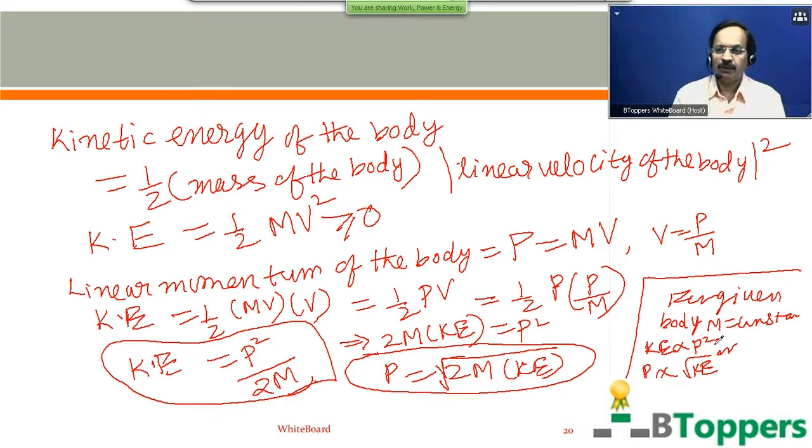Suppose the magnitude of the linear momentum of the body is doubled. That means the magnitude of final momentum is 2 times the magnitude of initial momentum, and the final kinetic energy of the body will be 2 square times, or 4 times, the initial kinetic energy of the body. In another example, if the translational kinetic energy of the body is doubled, that means final kinetic energy of the body is 2 times its initial kinetic energy, then the magnitude of final momentum of the body will be root 2 times the magnitude of initial momentum of the body.